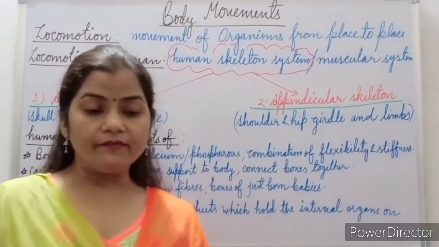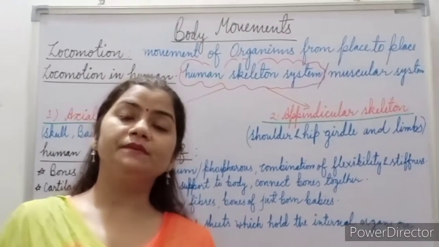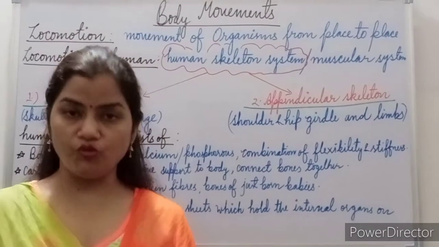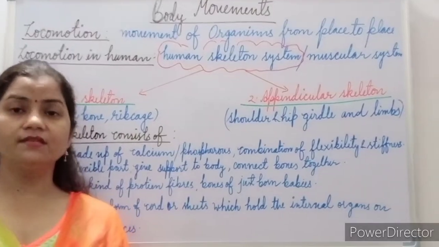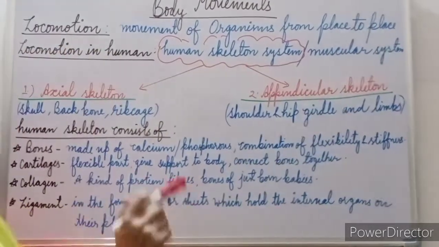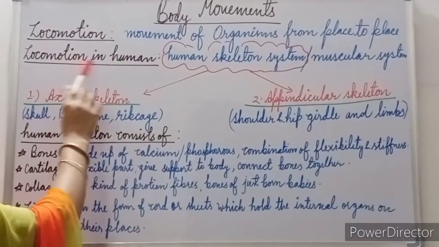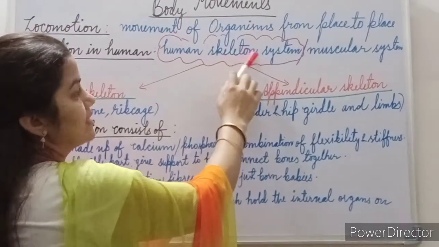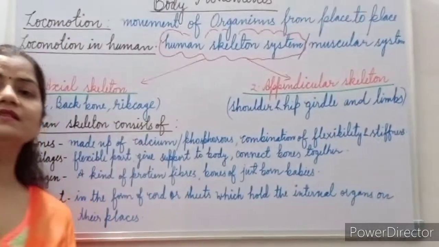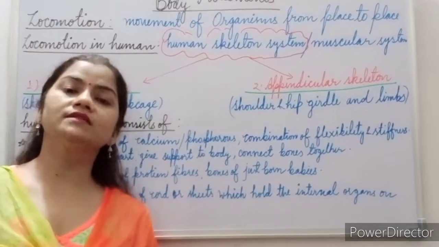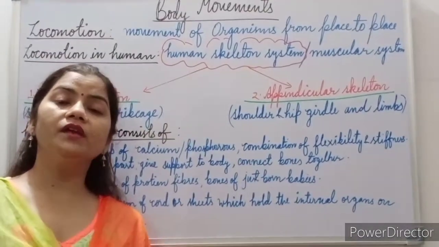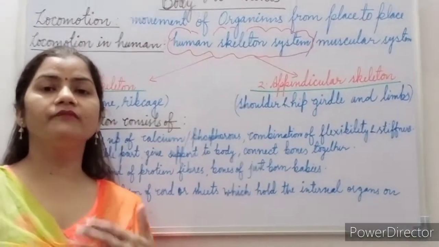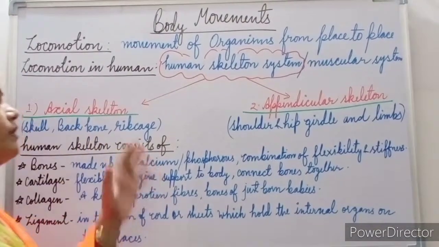When we talk about body movements in this chapter, we are going to discuss how movement takes place in different animals as well as in human beings. First of all, we are going to discuss the movement in human beings. Locomotion in human beings is done by two specific organ systems: the human skeletal system and the muscular system. With the help of these organ systems, the body can move from one place to another, or different types of movement can be shown. One by one we will discuss them.